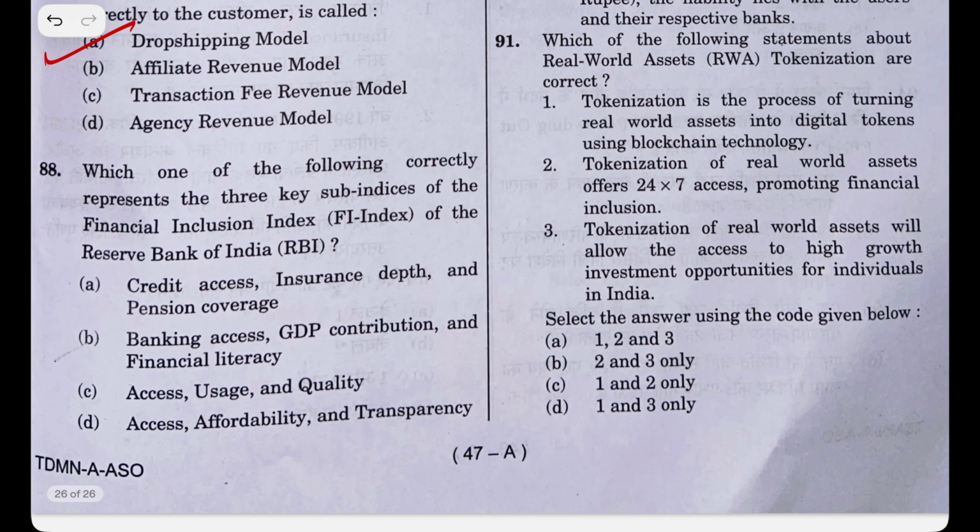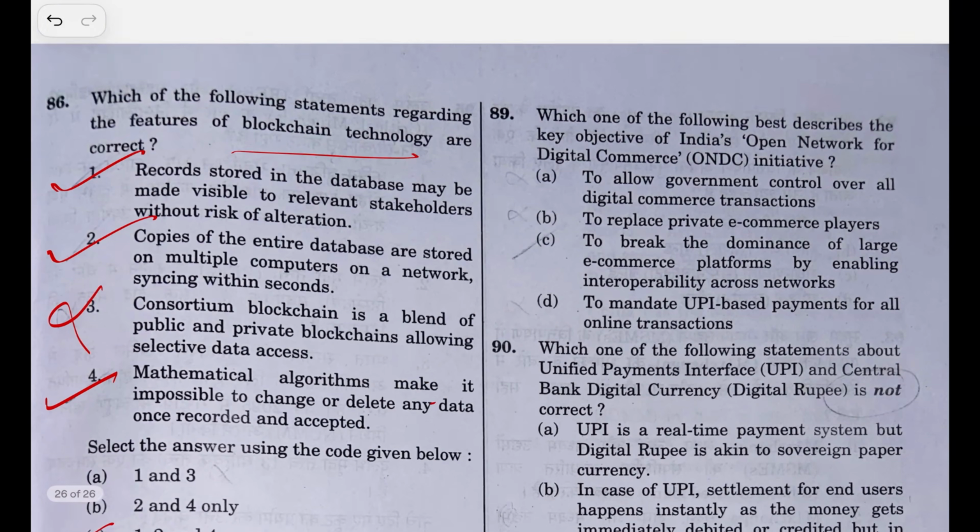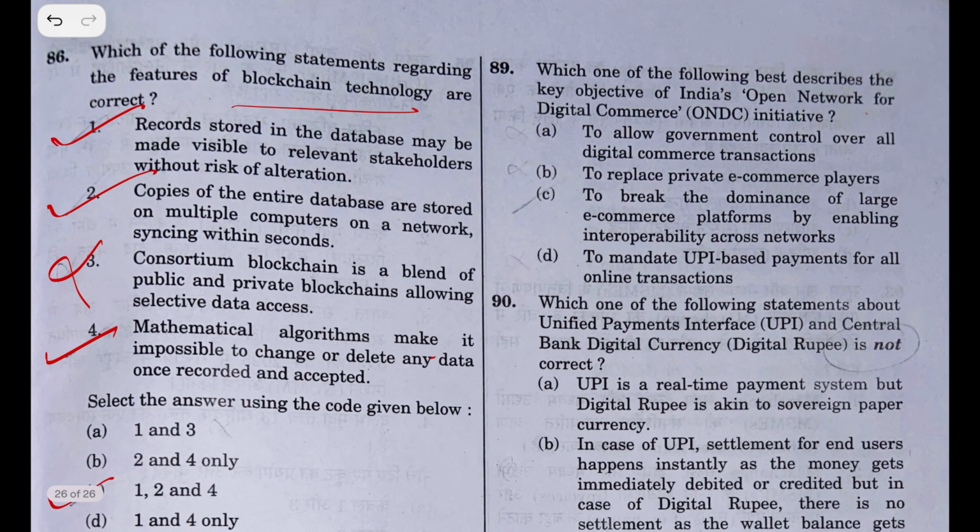Which one of the following currently represents 3 key sub indices of financial inclusion index? FI index of Reserve Bank of India, that is access, usage and quality. Which one of the following describes the key objective of India's Open Network for Digital Commerce, that is ONDC? The answer is to break the dominance of large e-commerce platform by enabling interoperability across networks. This has been in news like 1 or 2 years back, I guess.